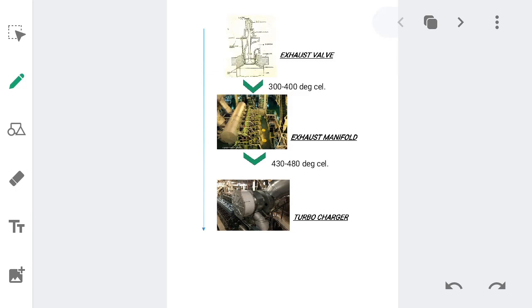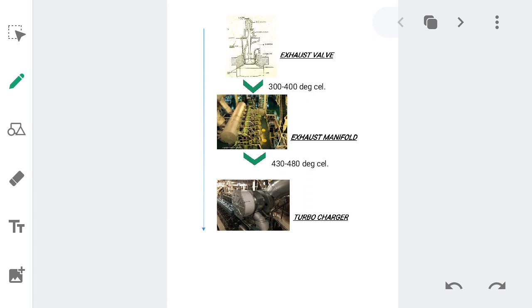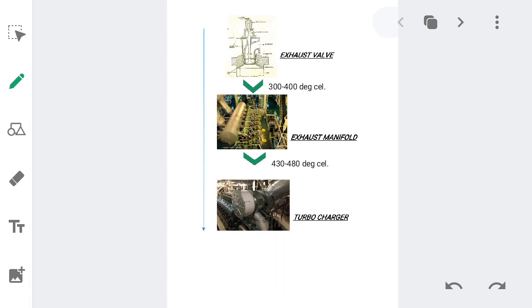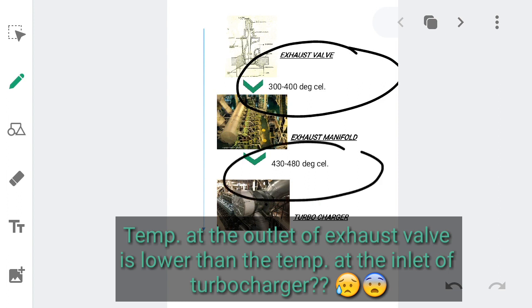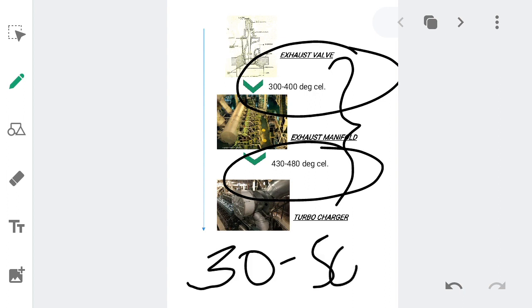Hey everyone out there, today we are gonna discuss a very interesting and catchy topic. So guys, while entering the logbook in the engine control room, have you wondered why the temperature at the outlet of the exhaust valve is lesser than the temperature of the exhaust gas at the inlet of the turbocharger turbine? Have you wondered why there is a huge difference between these two temperatures? The temperature difference is around 30 to 50 degrees Celsius.